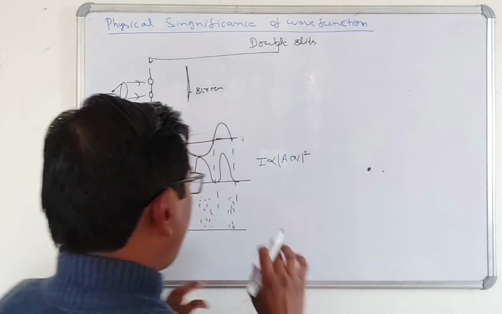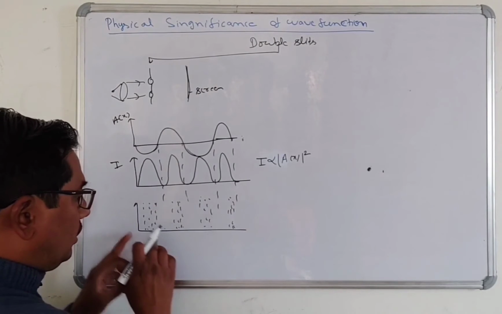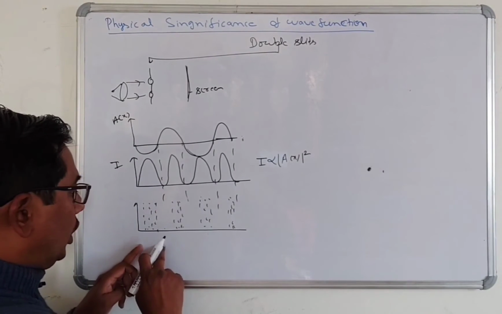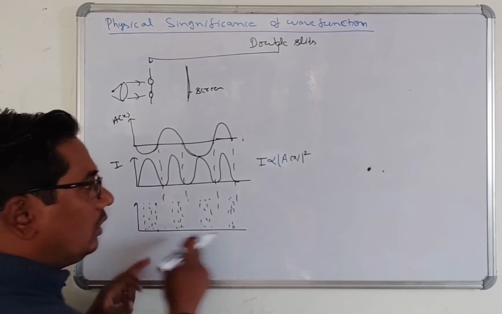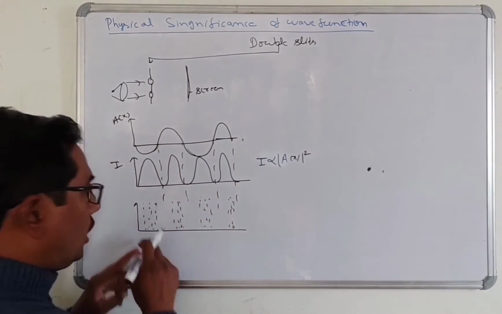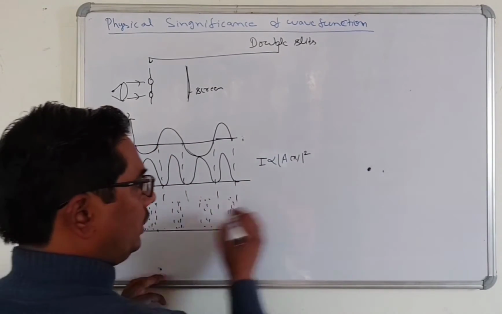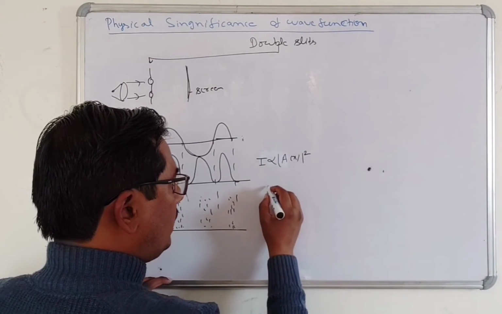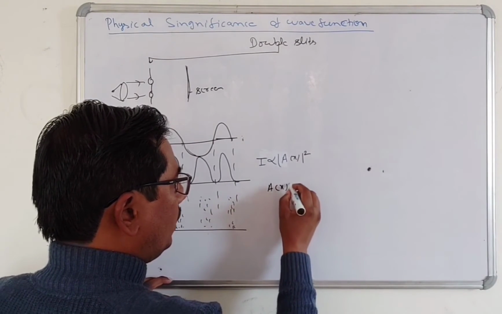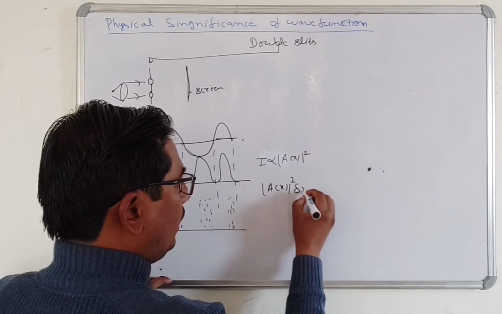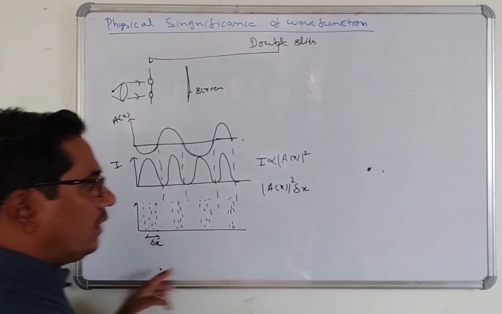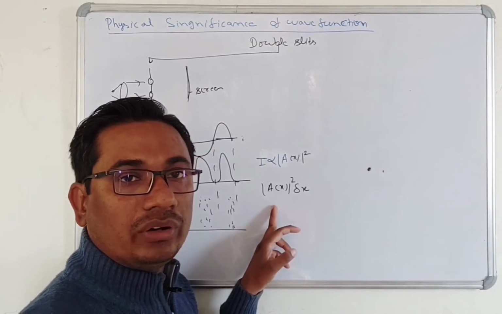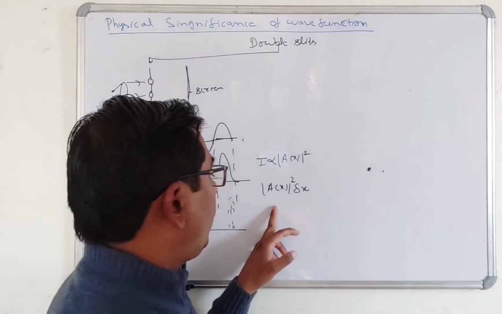Suppose we want to find the probability of the photon in a narrow region Δx. We can write that probability as |ψ|² Δx.